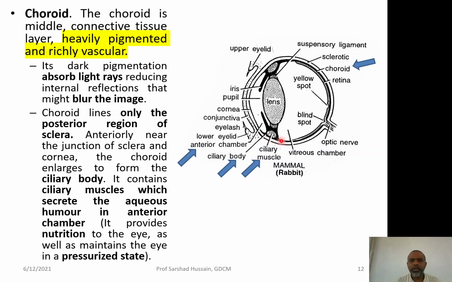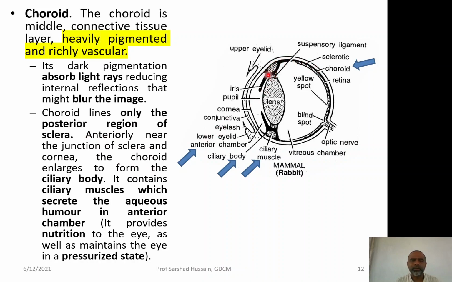Choroid lines only the posterior region of the sclera. So, it is not present anteriorly. This is the sclera. So, it is present all along the posterior region of the sclera. Anteriorly, this choroid, at the junction of sclera and the cornea. You can see this is the choroid.